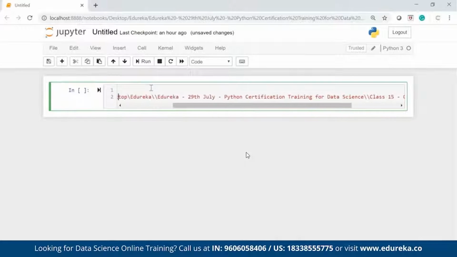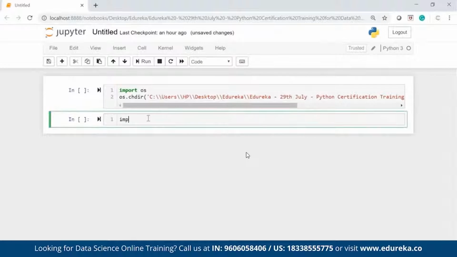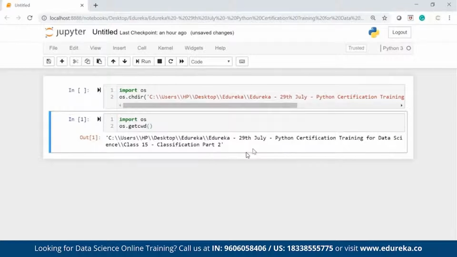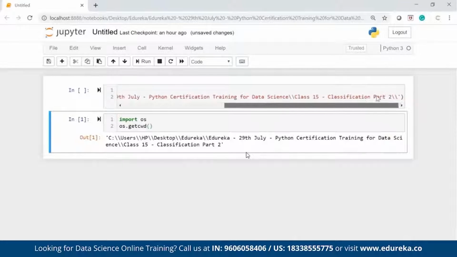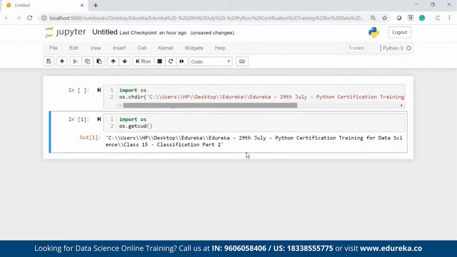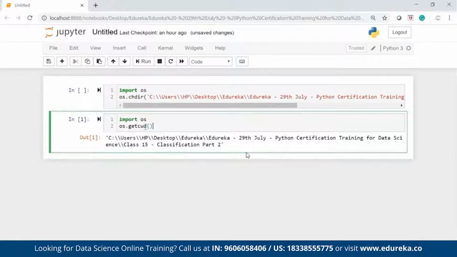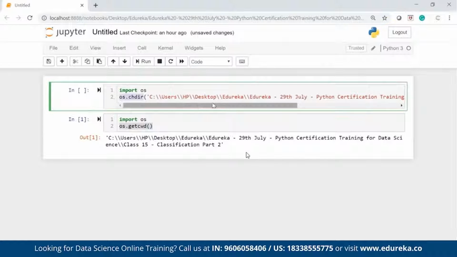Before I change the directory, I will show you my current directory. So let me first add all these double slashes, and after that I will run import os, os.getcwd. My current working directory is the same, so I don't have to change the directory because this is the working directory where my file is present. To get the working directory, this is the command. To change it, this is the command. I don't have to run this command now because my working directory is the one where my file is present.